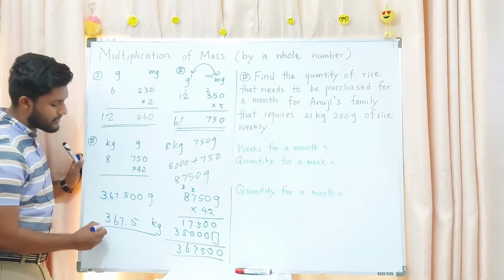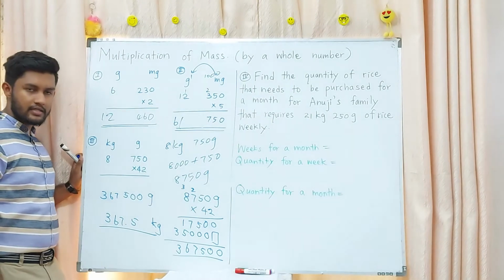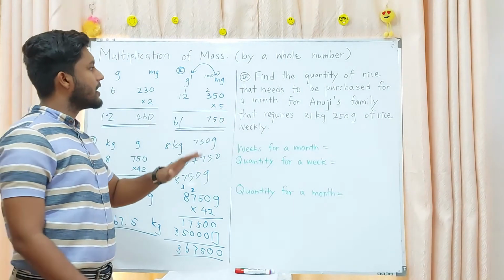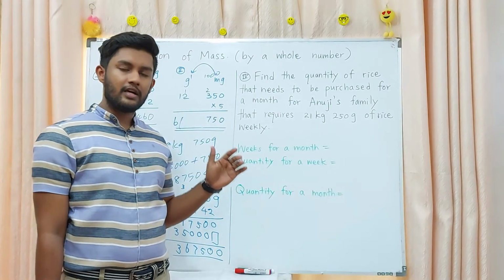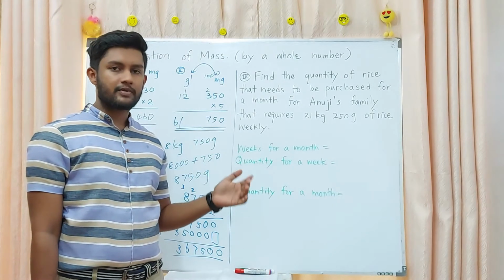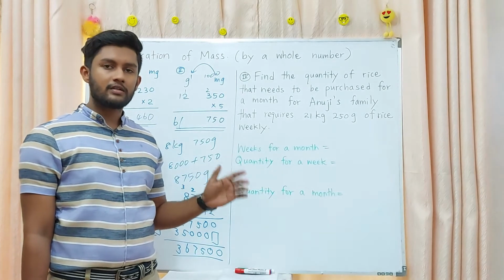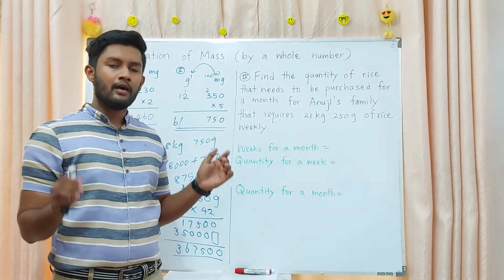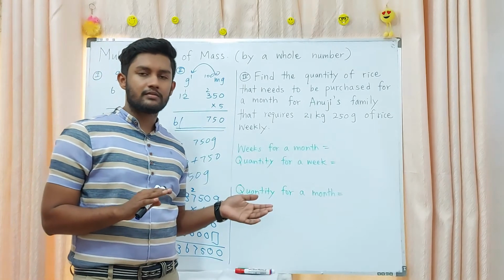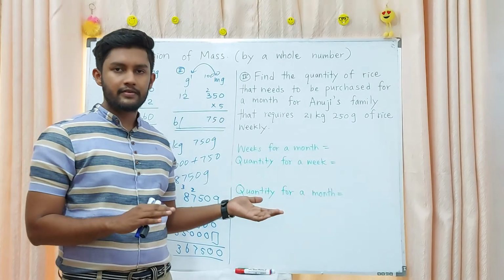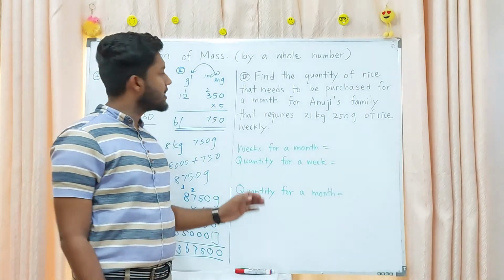367.5 kilogram. Like that way also you can denote. Then of course you have another question, a word problem. When you are solving the addition, subtraction, multiplication, division questions, you must have the ability of solving the word problems, right? For that, the easiest method is to draw a figure, do all the simplifications near the question, right?